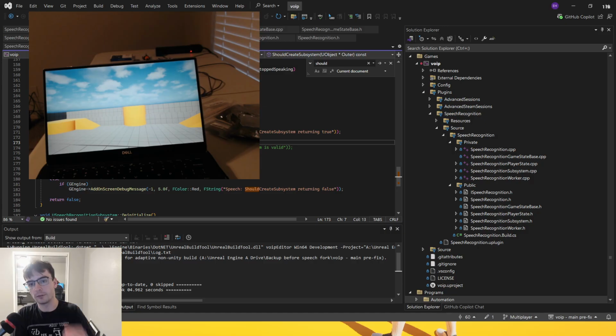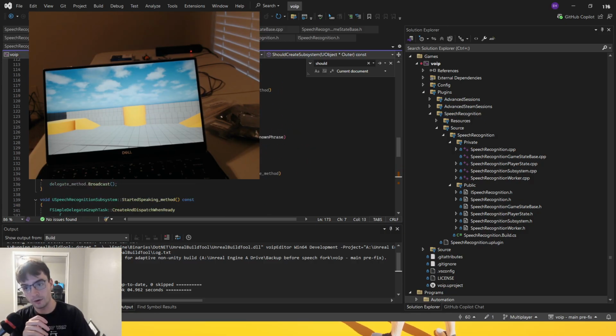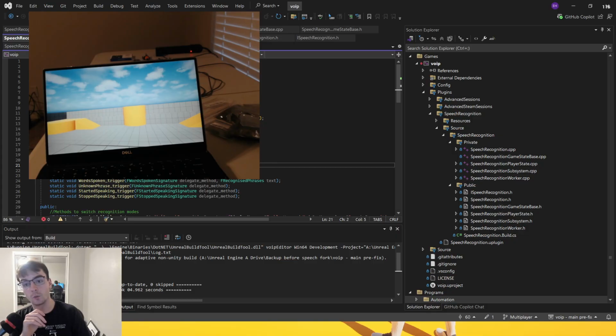Basically, there are these subsystems. The problem was that this plugin is implemented at the world level. So instead of this logic mostly being implemented, there's a lot of other different files that we don't need to touch, but a really important one is the actual speech recognition subsystem.